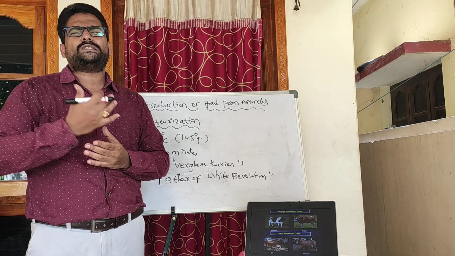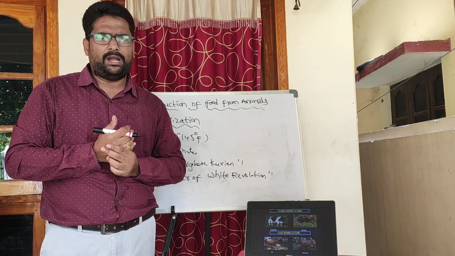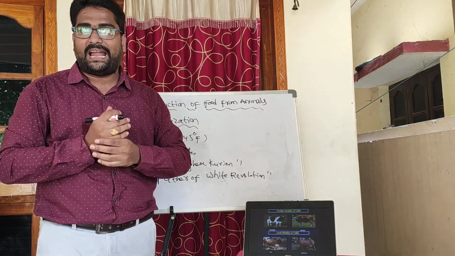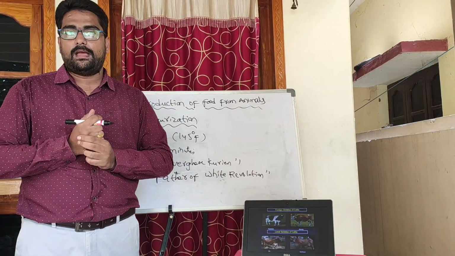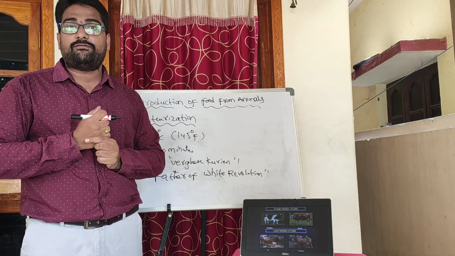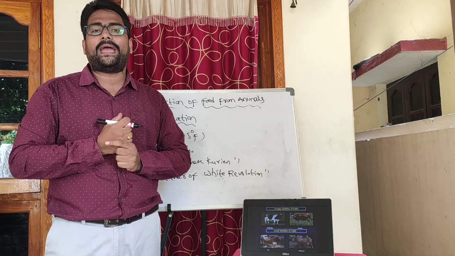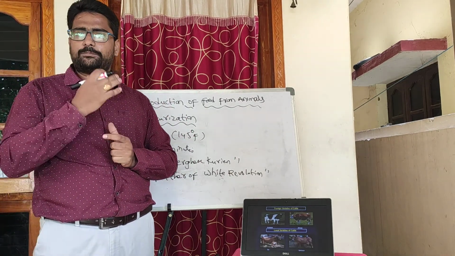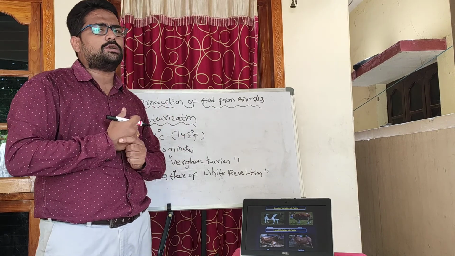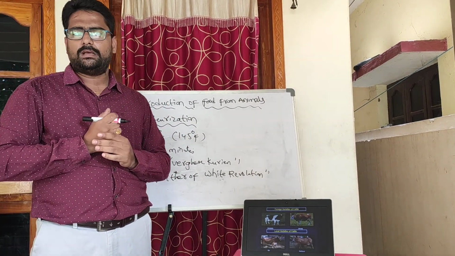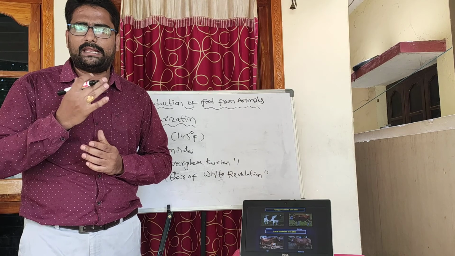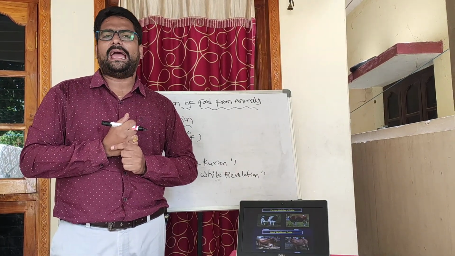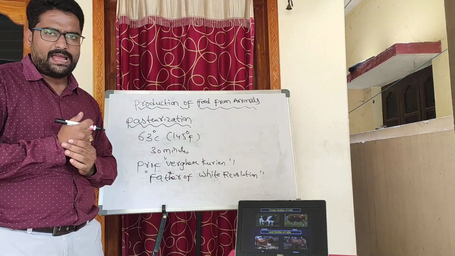So what are the other uses of cattle? Only milk and meat? I don't think so. We get milk and meat, but there are other uses of cattle. The excreta of cattle is used as manure for the fields. The bones of animals are used in the fertilizer industry. We get leather from animals, which is used in the leather industry. And we get biogas from these animals. Medicines are also prepared from many cattle. So these are all the other uses of cattle. And famous Gomutra and Panchagavya also come from animals. So there are many more uses of animals.